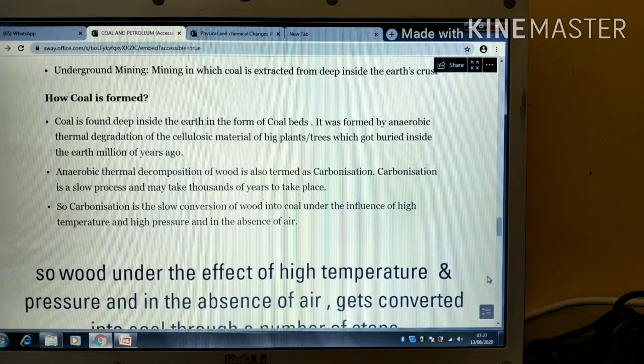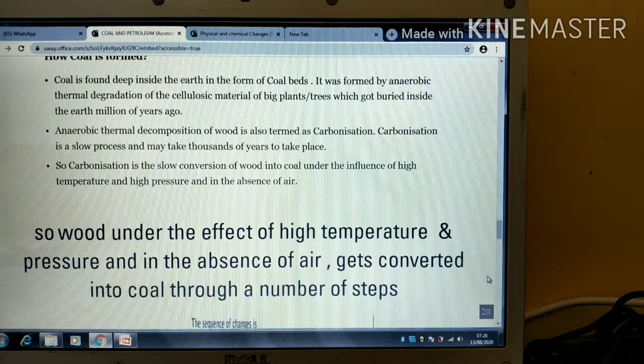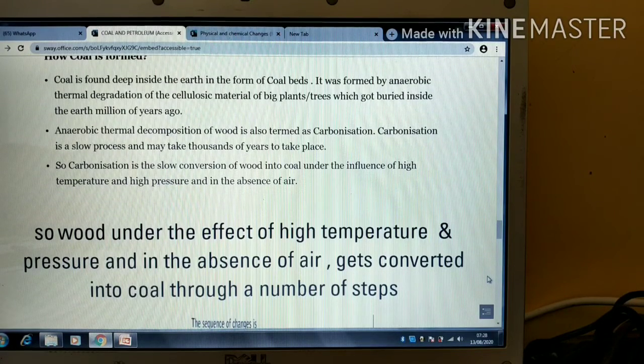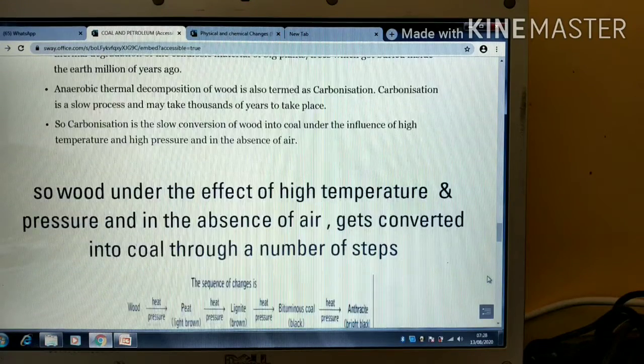Now, anaerobic thermal decomposition of wood is also called carbonization. Carbonization is a very slow process and it can take thousands of years to take place. So we can say carbonization is the slow conversion of wood into coal under the influence of high temperature, high pressure and in the absence of air. Hence wood, under the effect of high temperature and pressure and in the absence of air, gets converted into coal through a number of steps.